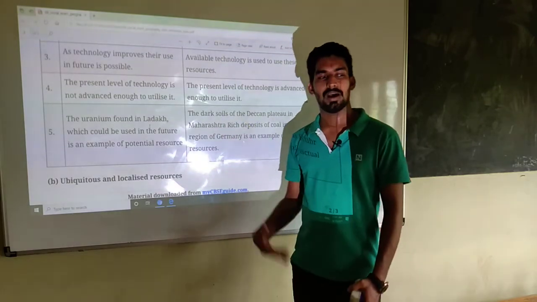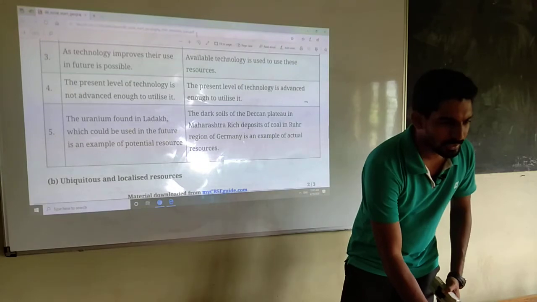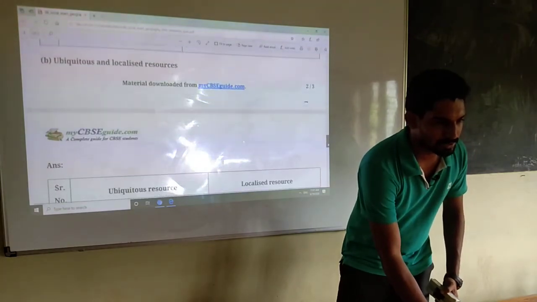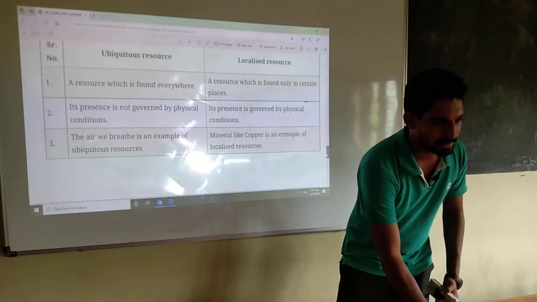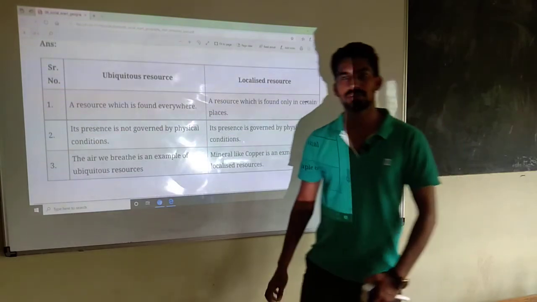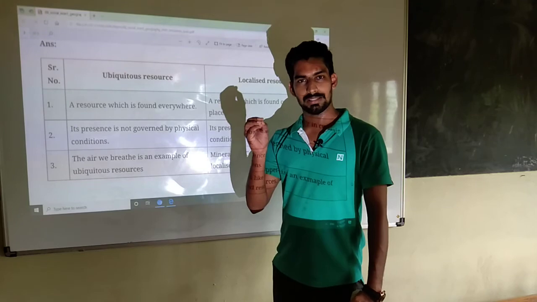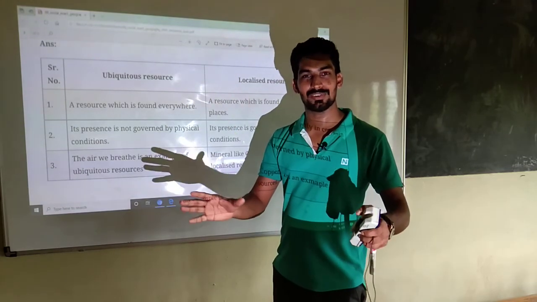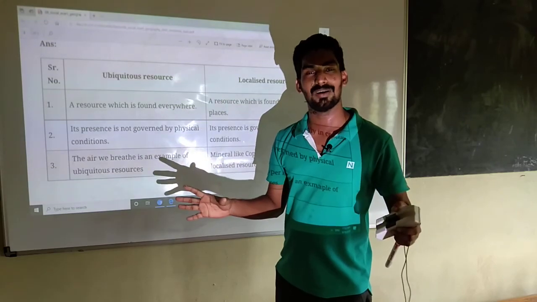Okay, then another question: differentiate between ubiquitous resource and localized resource. So let's see here, we know what is ubiquitous resource and what is localized resource. A resource which is found everywhere is called ubiquitous.